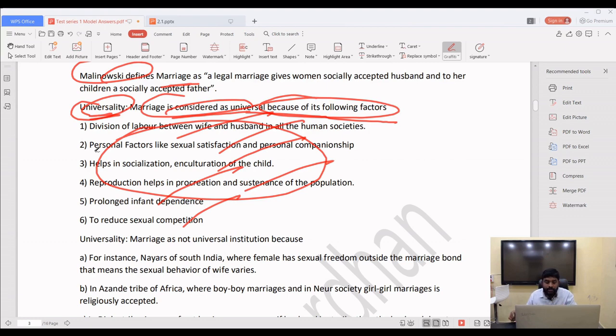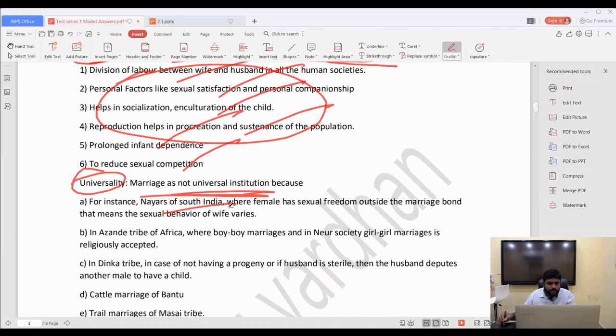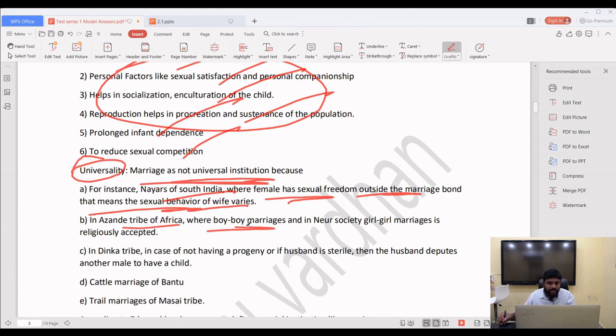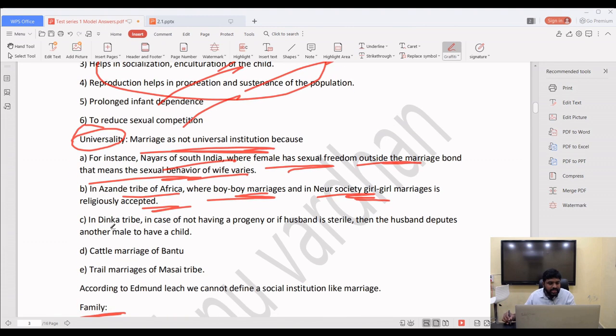Next, critically examine. Marriage is not a universal institution. Why? Because the question is critically examine. Among the Nayars of South India, females have sexual freedom outside the marriage bond, that means the sexual behavior of wives varies legally and societally. In the Azande tribe of Africa, boy-boy marriages and girl-girl marriages are religiously accepted. In the Dinka tribe, if there is no progeny or the husband is sterile, the husband deputes another male to have a child. Cattle marriages, where first they marry the cattle, among the Bantus.